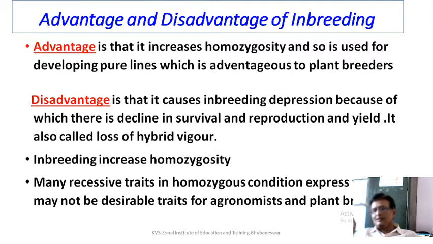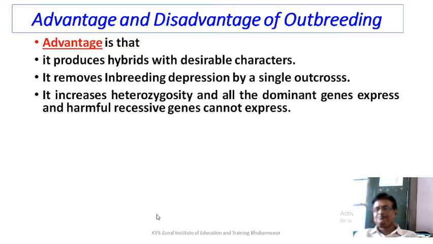Please understand that in plants, many of the desirable characters are controlled by dominant genes, and recessive genes are not always very favored. The expression of recessive genes is not very favored. Many recessive traits in homozygous condition express, which may not be desirable for agronomists and plant breeders.